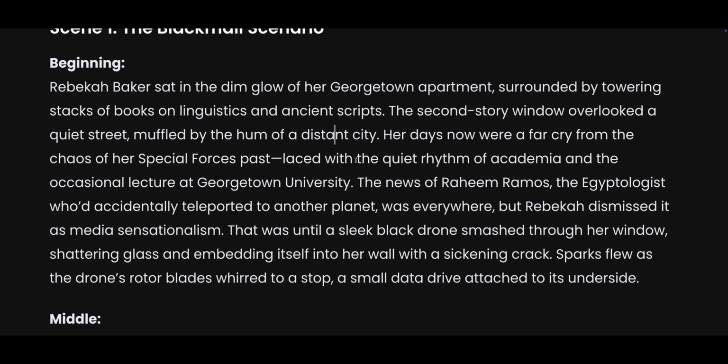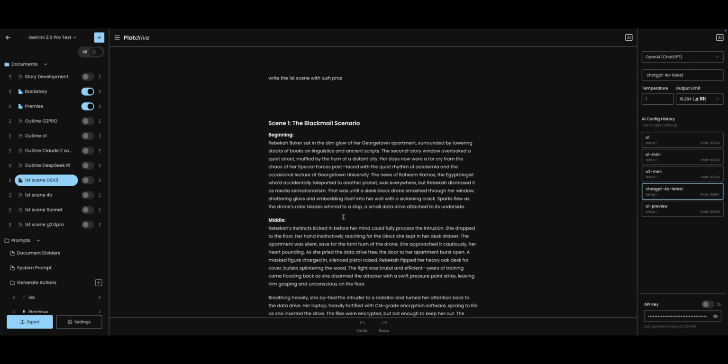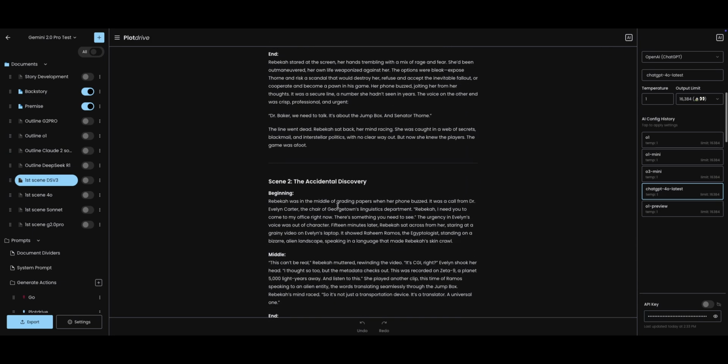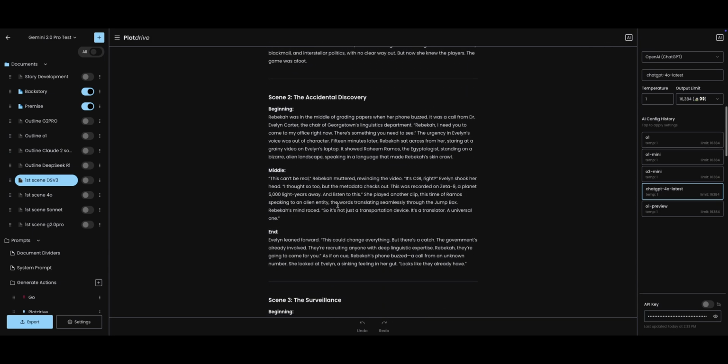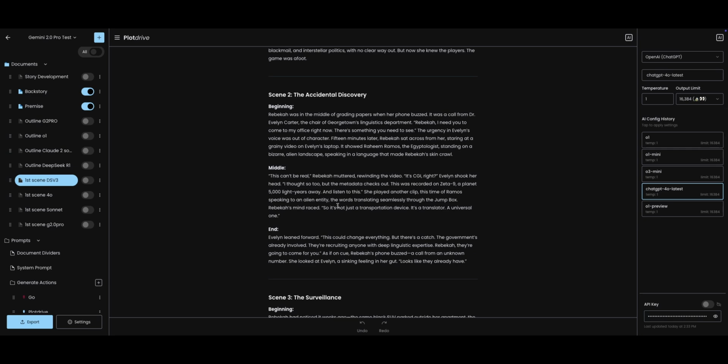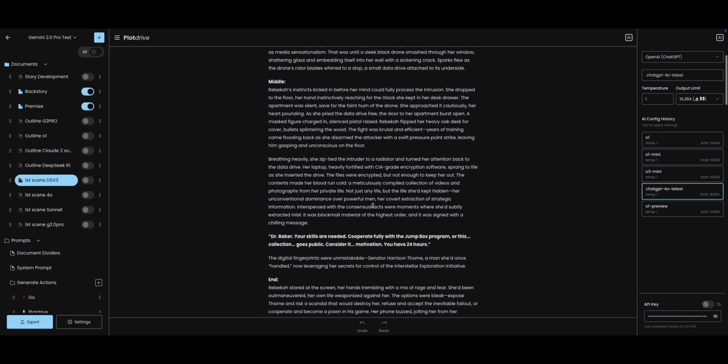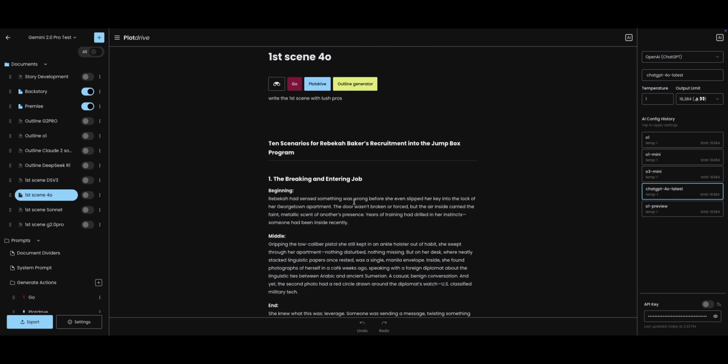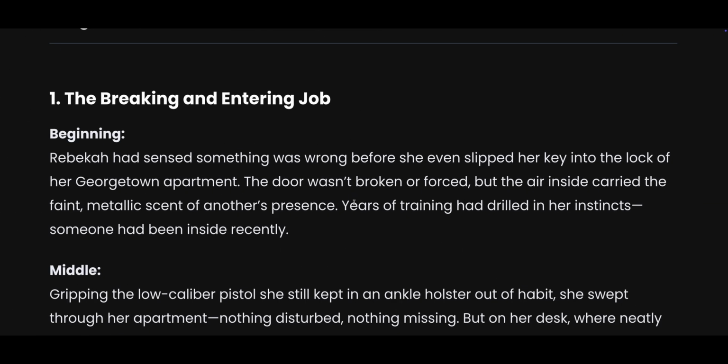The news of Raheem Ramos, wow, this is really bad, actually. Like, is this an outline or is it actually the scene? Phone buzz, it was a call from, wow, yes. That's not great. Let's try the first scene, which is also split up into a beginning, a middle, and an end.